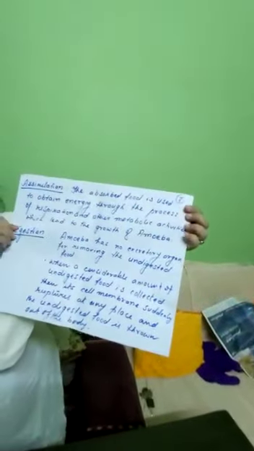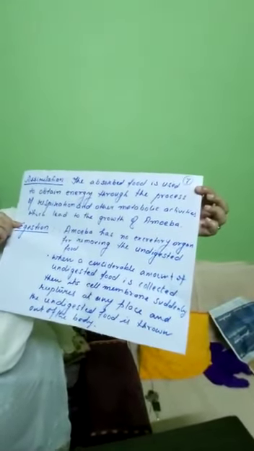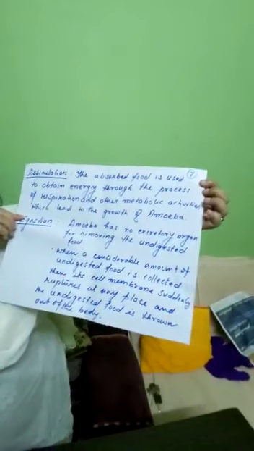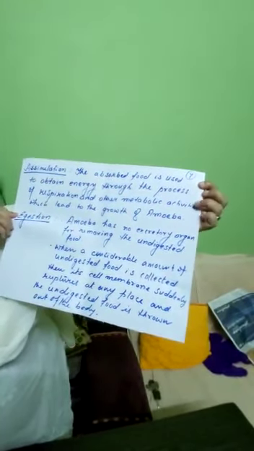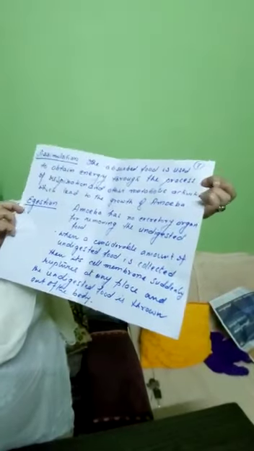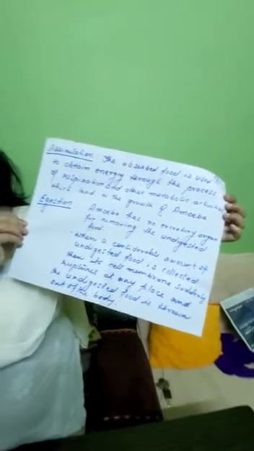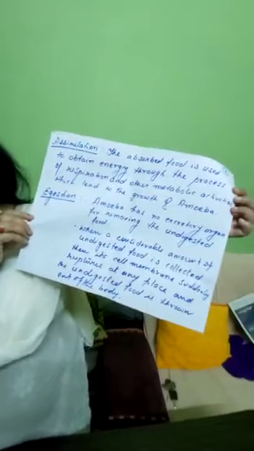Next, see the assimilation. The moment the food is absorbed, what happens? The absorbed food is used to obtain energy through the process of respiration and other metabolic activities, which lead to the growth of amoeba. And finally, egestion. That is the last step.